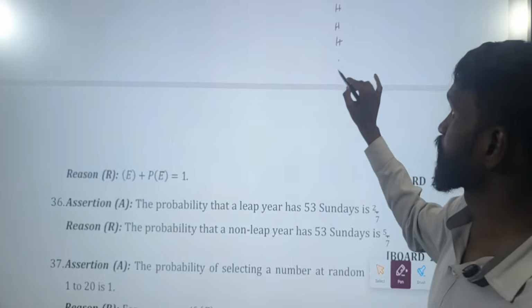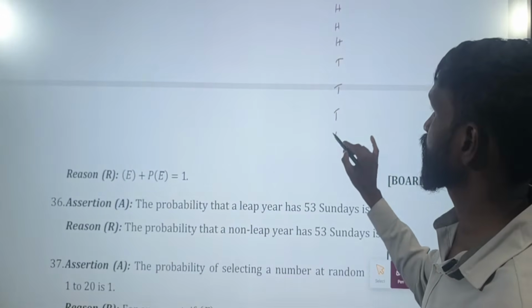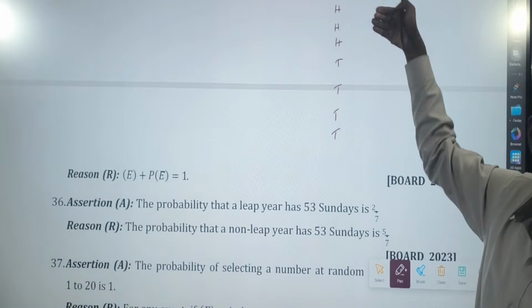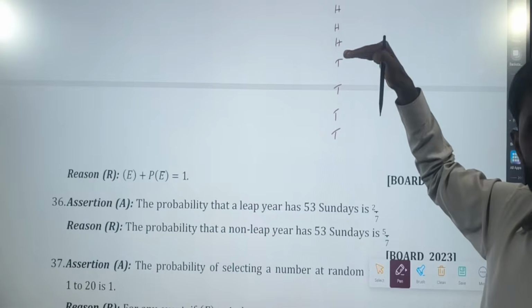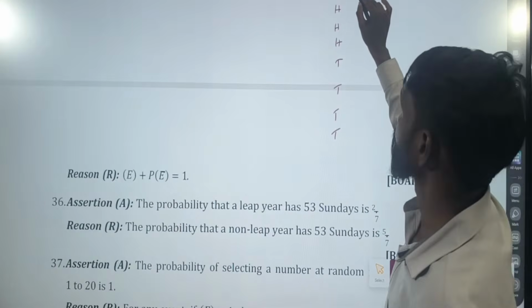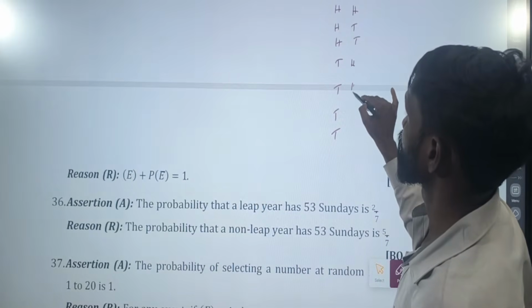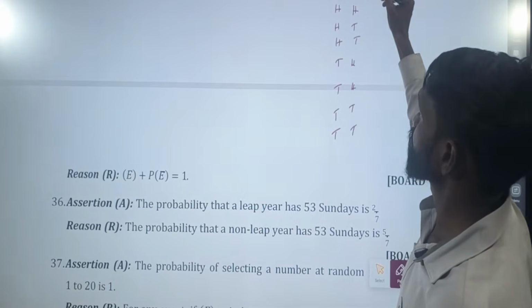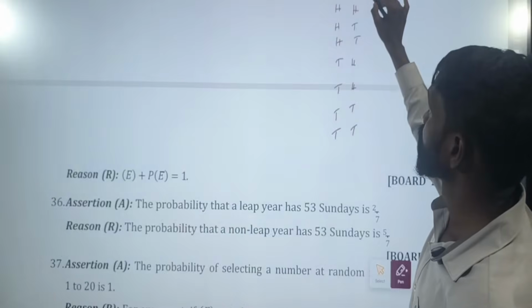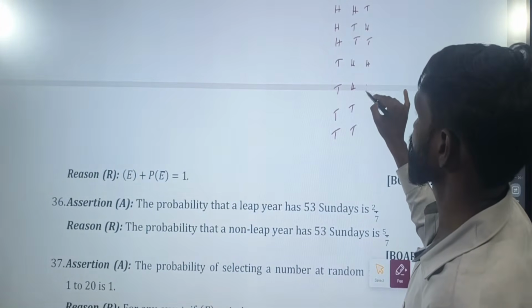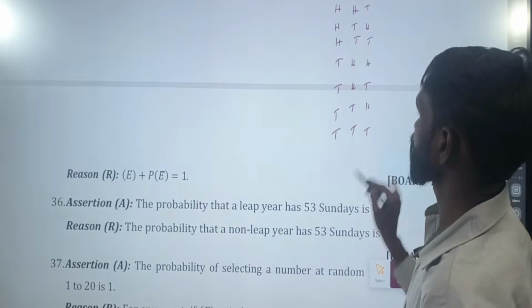Below that 4 T's. T, T, T, T. Clear? 4H, 4T. Now we'll do 2, 2, which means HH, TT. Then we'll do 1, 1. HT, HT, HT, HT. Sample space.